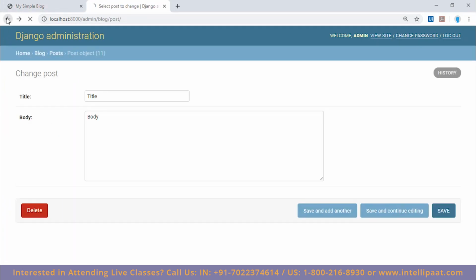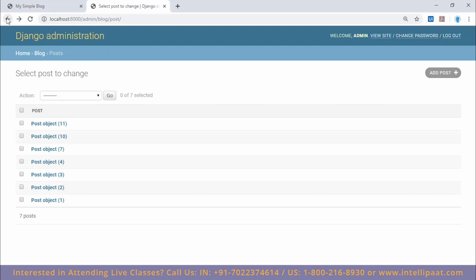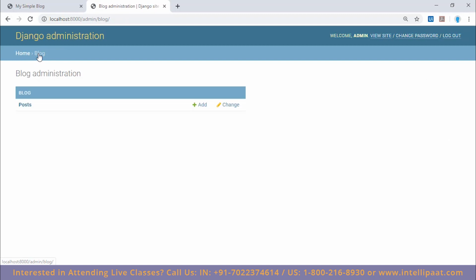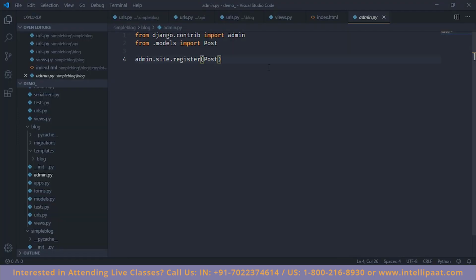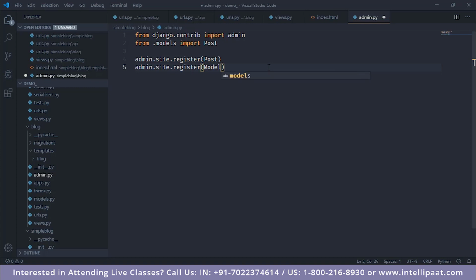Now for instance, if I were to create another model, the admin will not automatically pick it up. Then I'll have to go back into that application's admin.py file, type in admin.site.register and import the model, and then register the model like this. Then and only then will our application use the model with the admin. So let's move on to the next question.